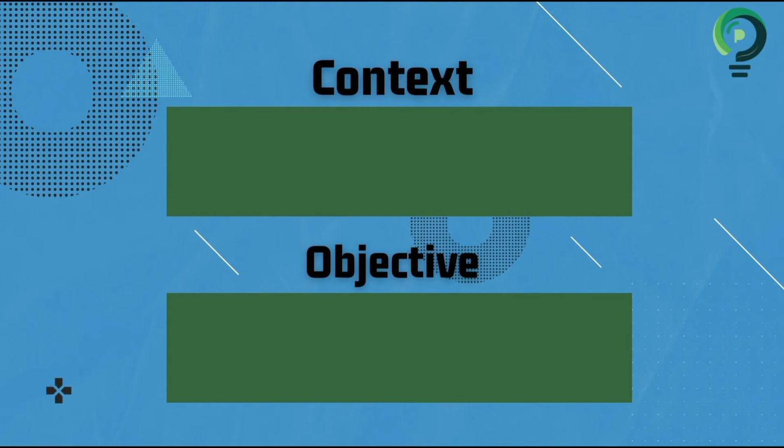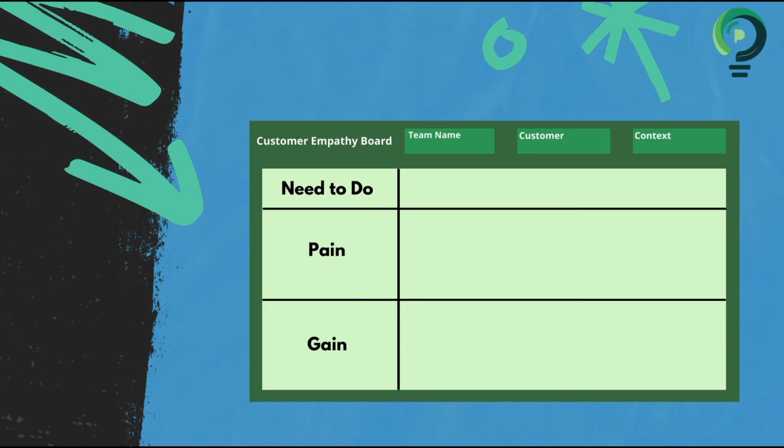In empathize, there are several tables. First, namely context and objective. A context table is a table that is used to explain the context of the problems being faced by the customer, while the objective table explains the problems to be solved in the context table. In objective, we must ask the customer to find out the problems that the customer is experiencing. Then we move on to the next table.